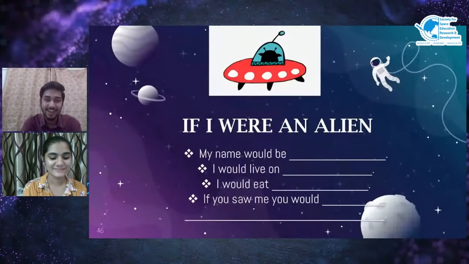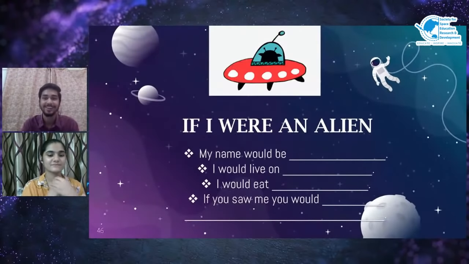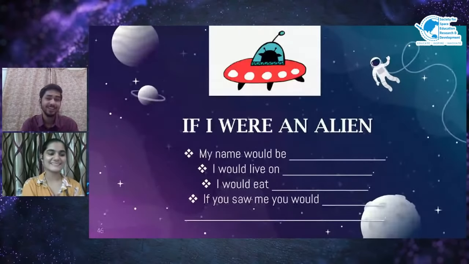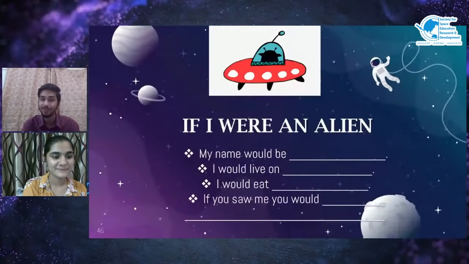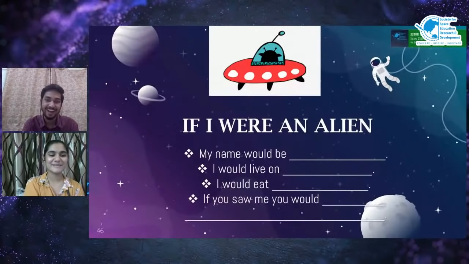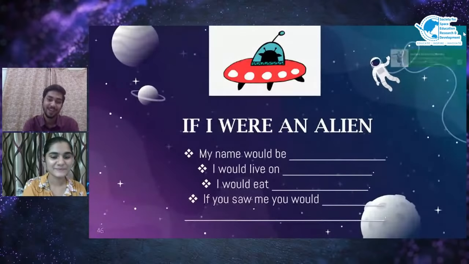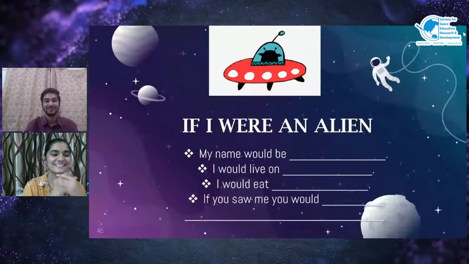So where do you want to live if you were an alien? I would live on a planet filled with chocolates and candies. That is kind of interesting. But I seriously want to live on Saturn. I want to cycle on its rings. Really? Those are made up of ice? Yes, I can try that if I were an alien. And I would love to eat Chinese and chocolates.